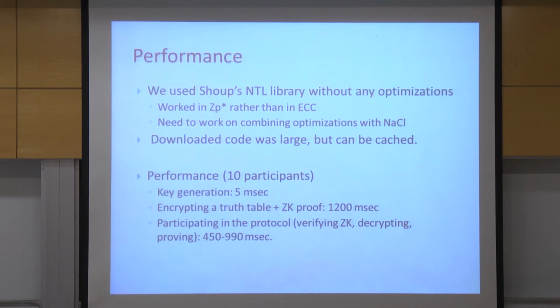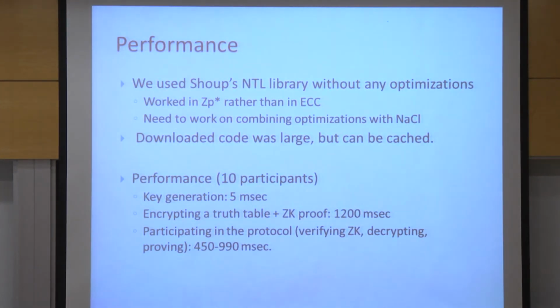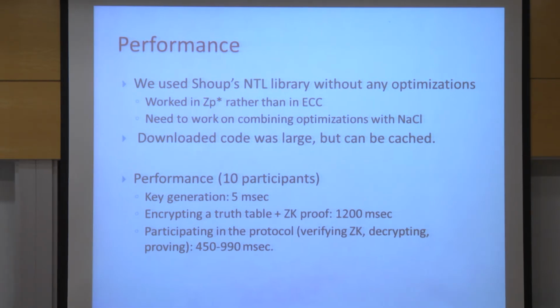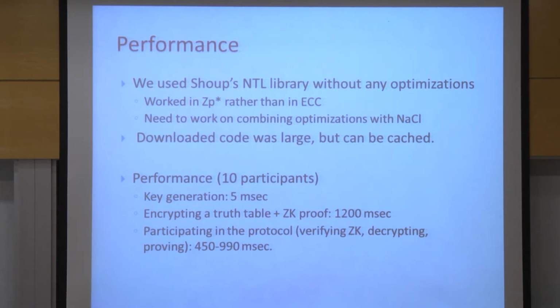We used Shoup's NTL library. We worked in Zp star instead of elliptic curves because that was just simple to do. We didn't do any optimizations, not even the optimizations that Shoup's library implemented, because it wasn't easy to let them go through the Knucklecompiler, because it tries to protect the code, doesn't let you access the machine itself or use any assembler code. So we didn't use any optimization.